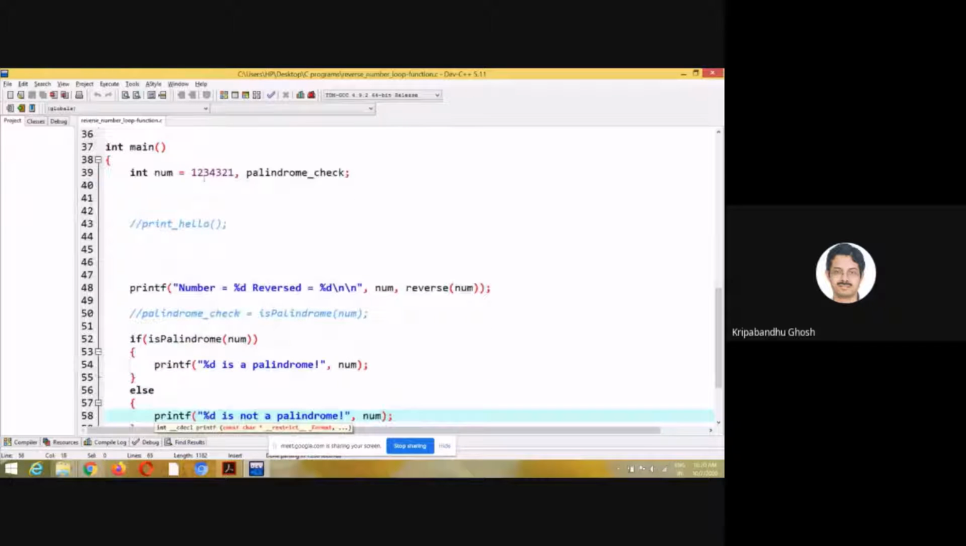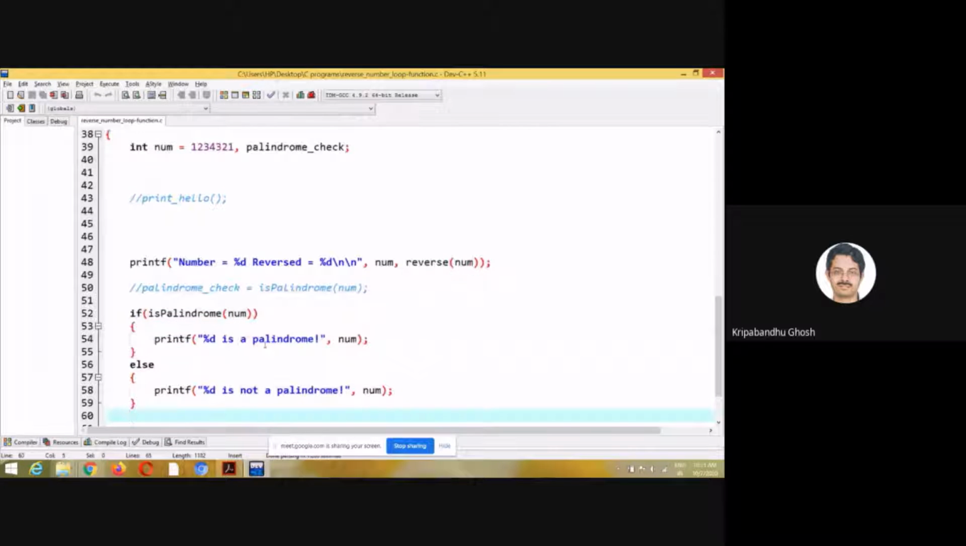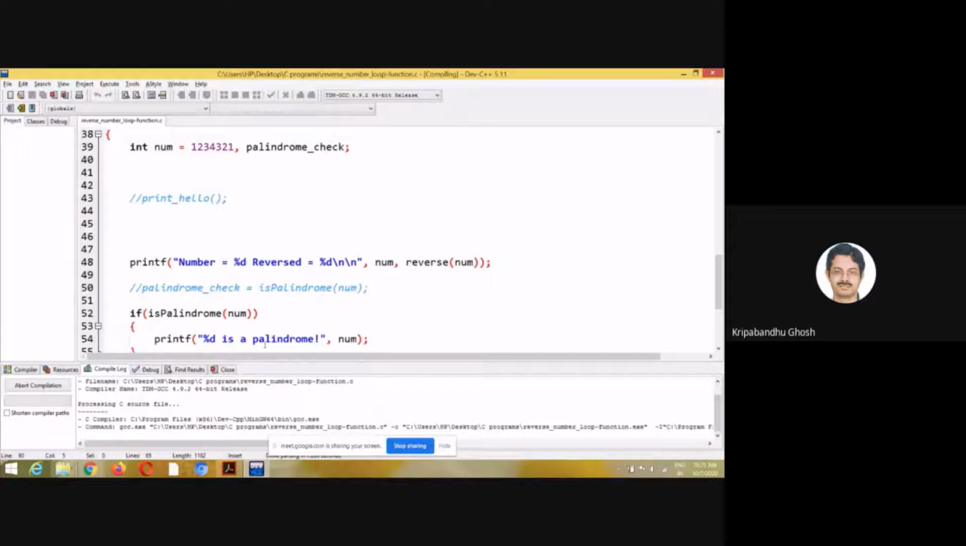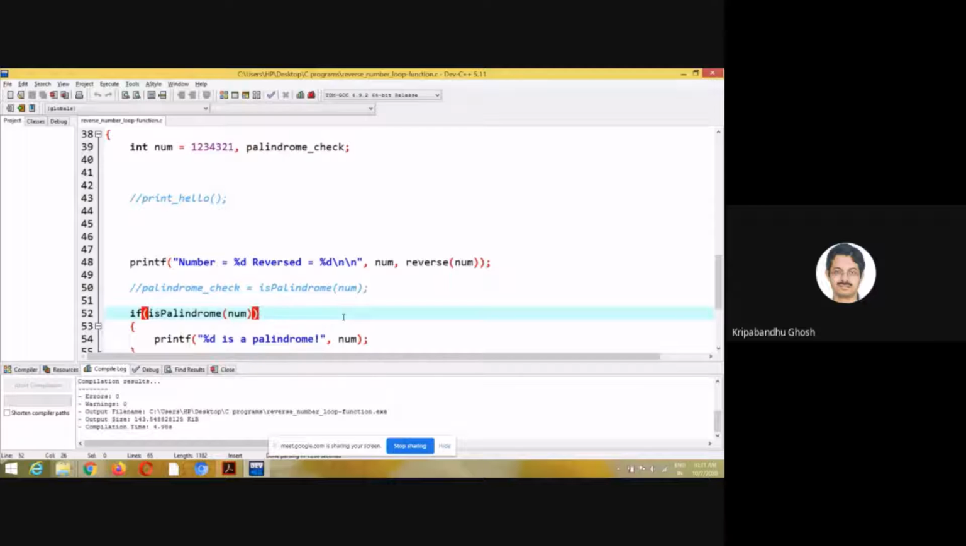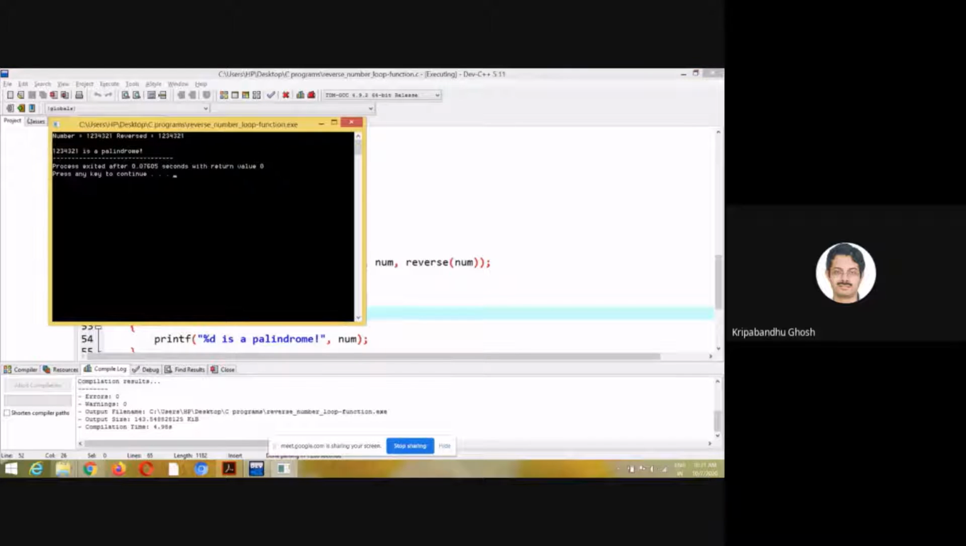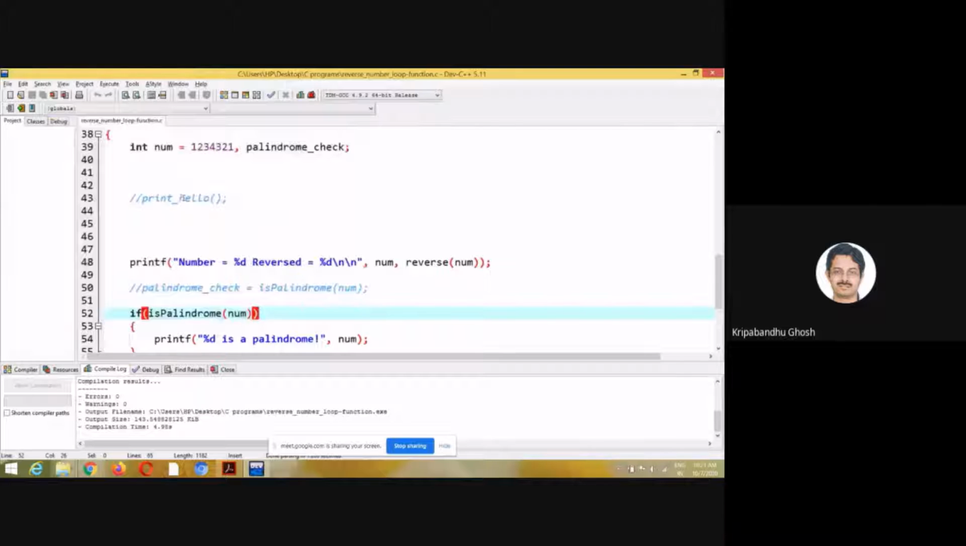So here I've fixed a number. You can also take the number as input from the user. Not a big deal. So I printed the original number and the reverse number, and I have also checked if it is a palindrome or not. So let's execute this for the sake of completeness. It will print the number and the reverse number. Since it is a palindrome, this will be the same. So there is nothing about the logic here. The logic is very simple.